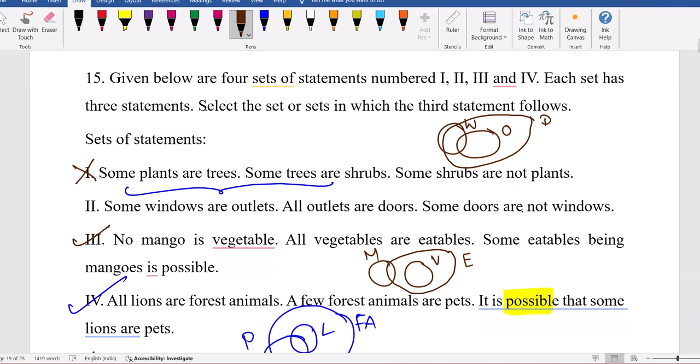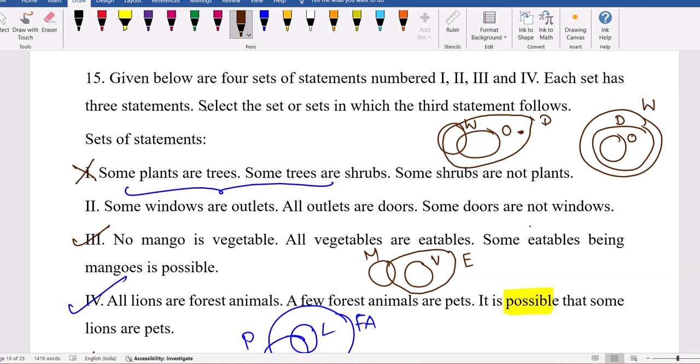Now here, some doors are not windows. Yes, some doors are not windows. They have given, what? All outlets are doors. So some doors are not windows. Perfect. So here the other case is some windows are outlets, all outlets are doors. Here it's failed.